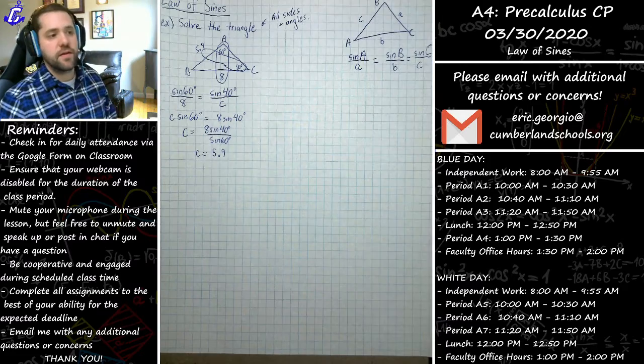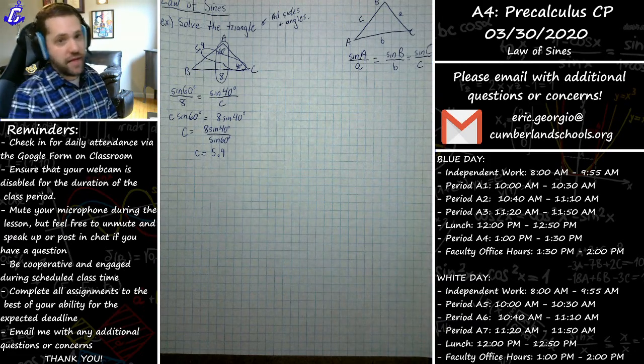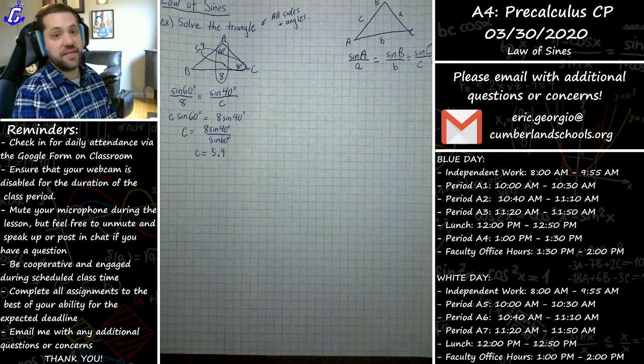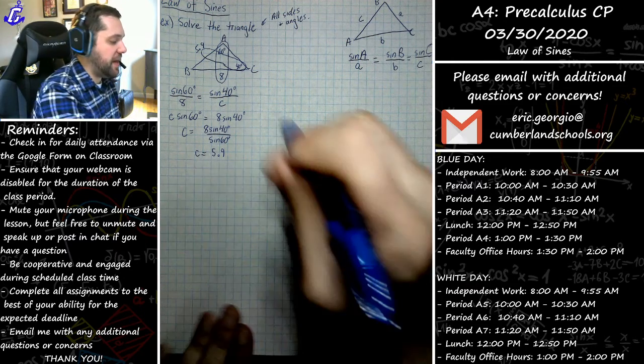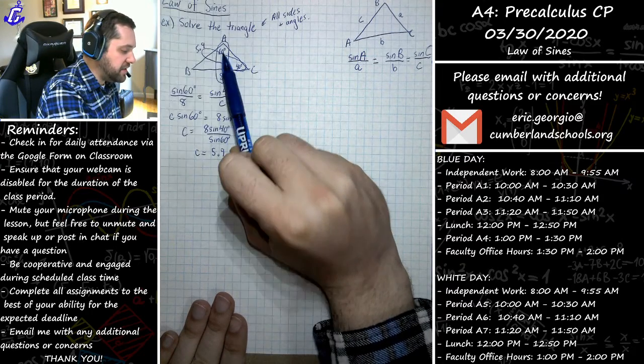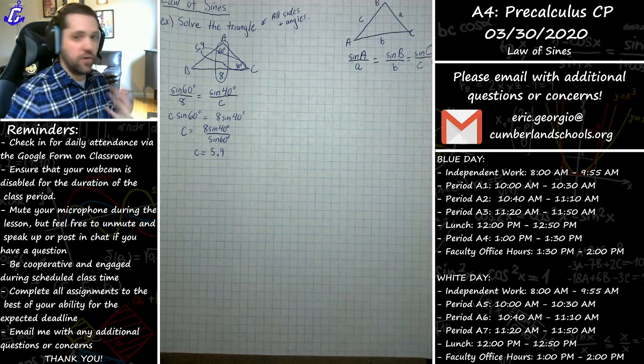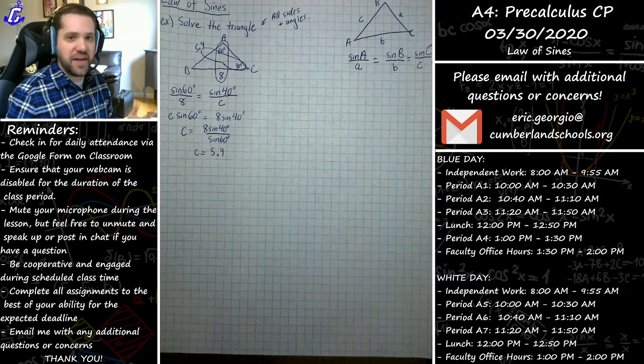Okay? So C is about 5.9, side C. All right? Now, what we have left to solve for is angle B and side B. Angle B we can actually get right away, because if you notice, all of the angles in a triangle have to add to 180 degrees. There's no ifs, ands, or buts about that. That is an established fact from geometry.